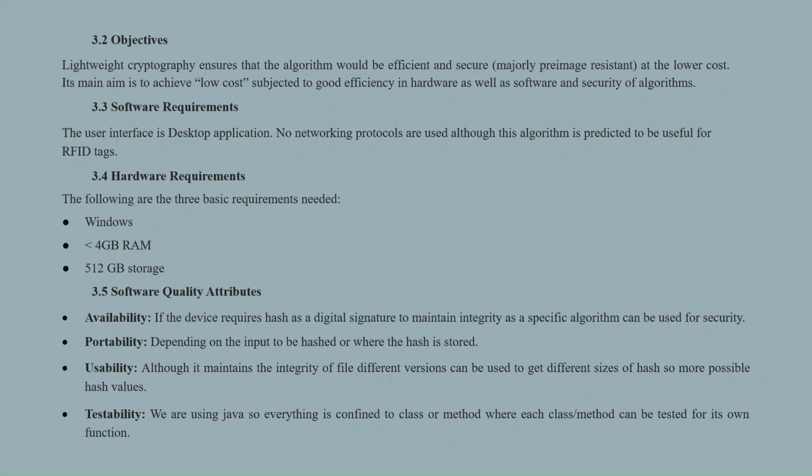Usability: although it maintains the integrity of files, different versions can be used to get different sizes of hash, so more powerful hash values. Testability: we are using Java, so everything is confined to class methods, where each class or method can be tested for its own functions.